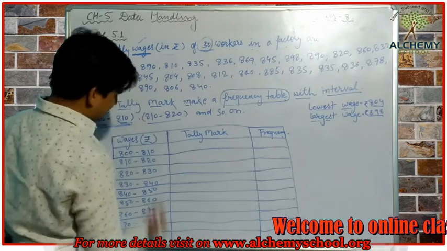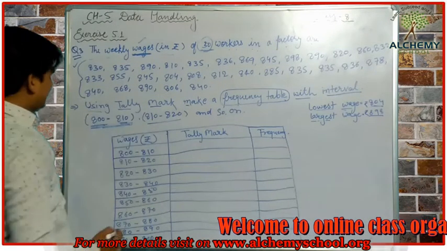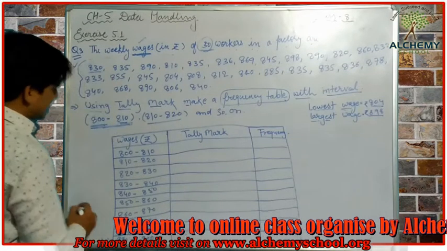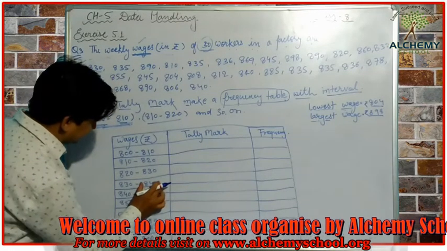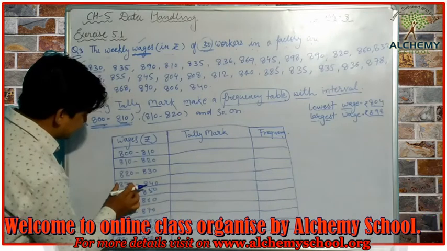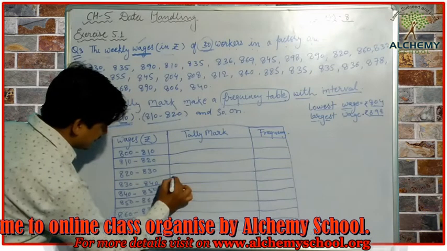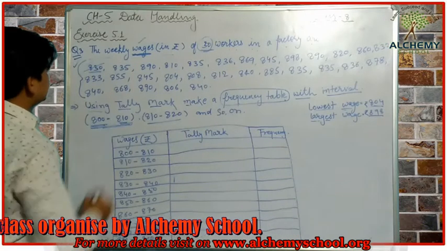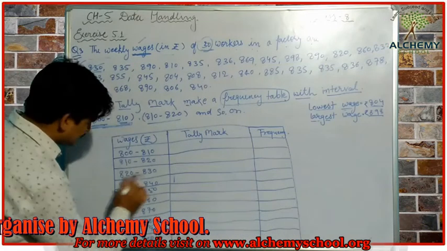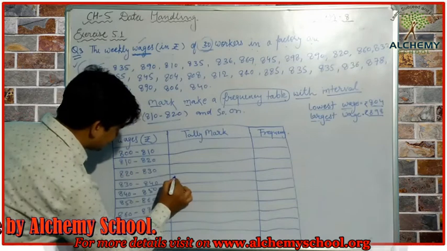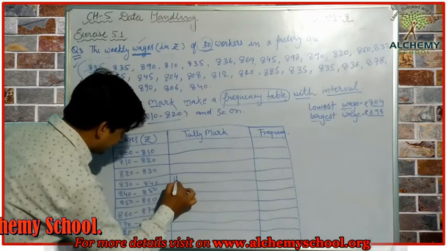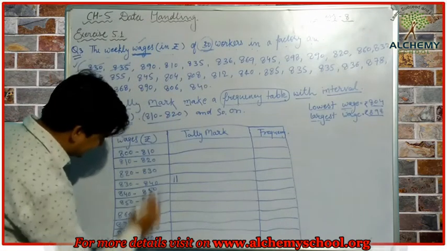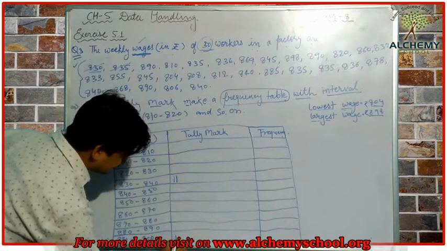Now let's include the given data here. 830, the first observation, will be included between 830 to 840. So I will make one line here, marking it as used. 835 is also included in this group, so again I have made one line. 890 will be included in the last group.